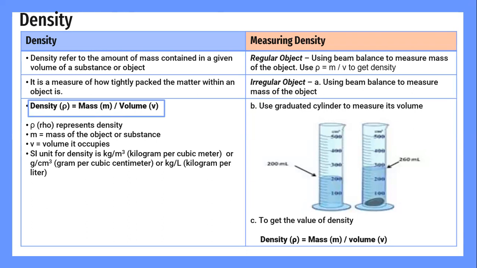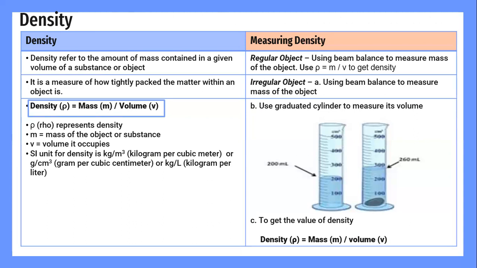Let's look into measuring density. We have regular objects and irregular objects. For a regular object, we use a beam balance to measure the mass of the object to get the value of density. The formula is also the same. For an irregular object, we also use a beam balance to measure mass. And we use a graduated cylinder to measure its volume.